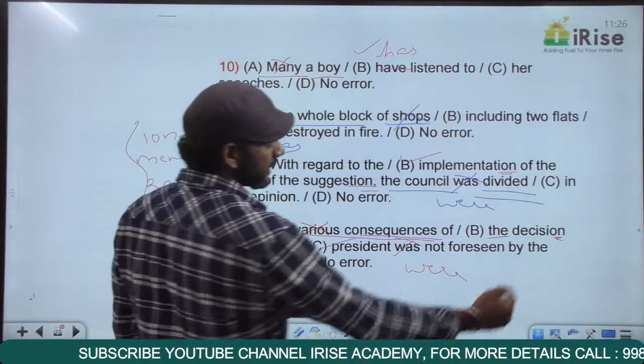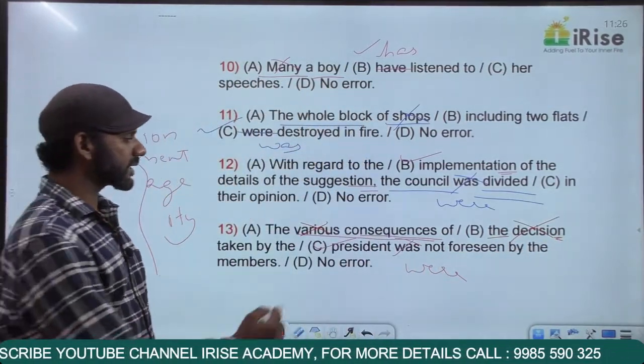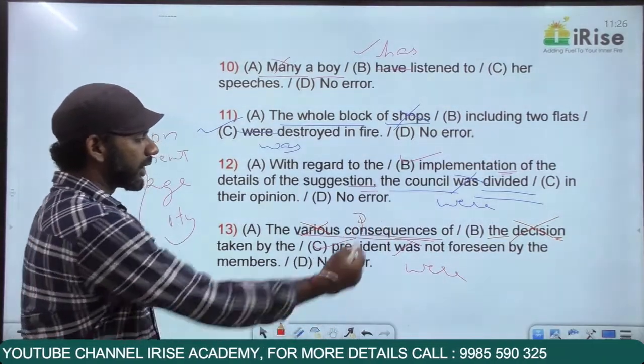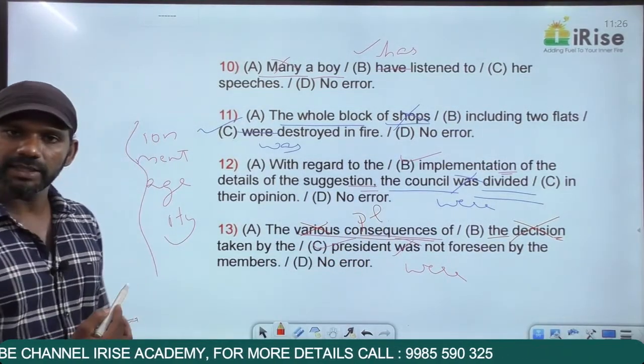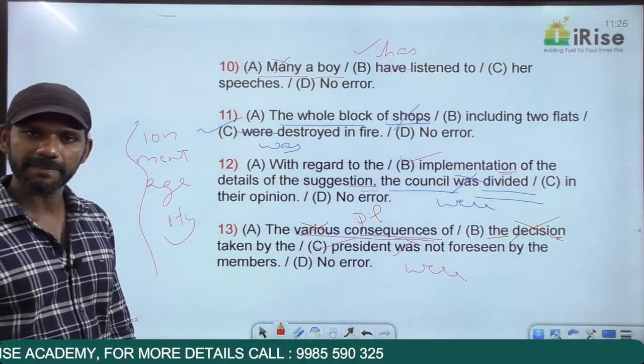Eliminating the middleman, decision will get eliminated. Now we have only one noun left: consequences, plural. The verb must also be plural. Were not foreseen by the members. That is in part C.